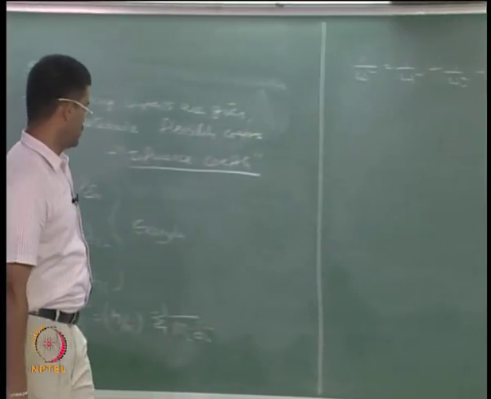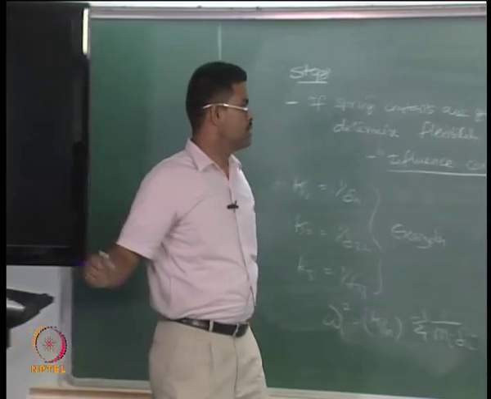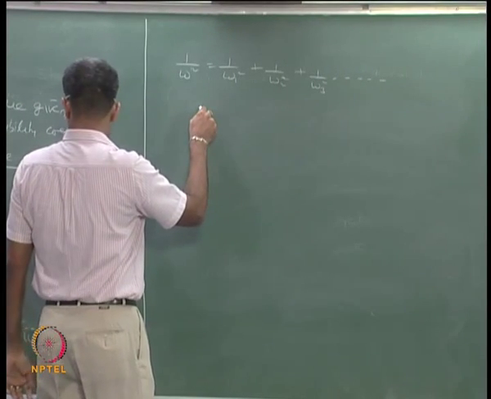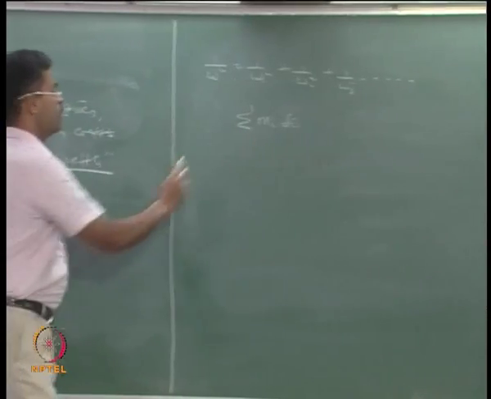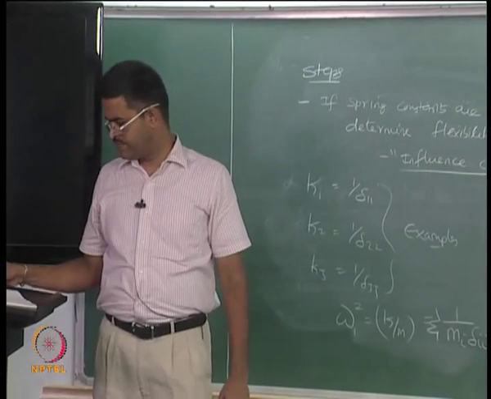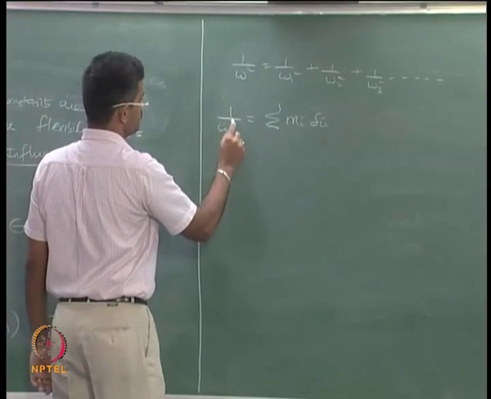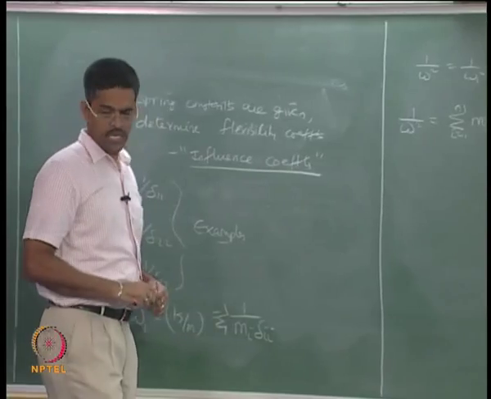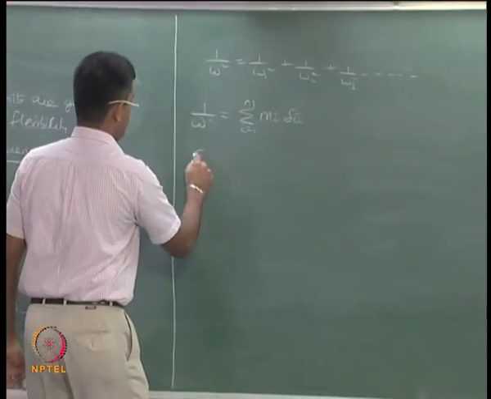It is an approximation made by Dunkerley which can be applied to multi degree systems, and he says simply a sum of m i delta ii will give me omega squares. So we will take up a simple example and see how this can be demonstrated.